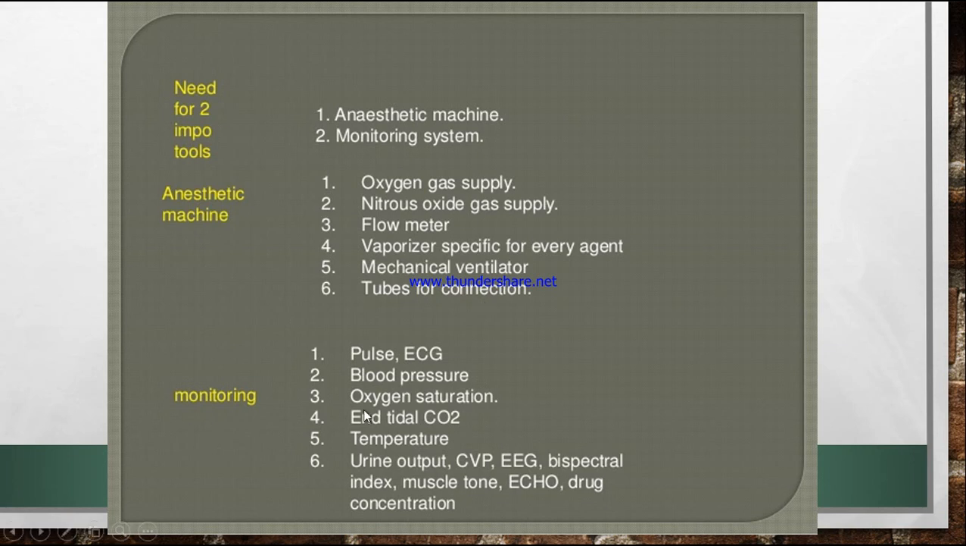Then what should we monitor while giving anesthesia? We should monitor the pulse of the patient, ECG, blood pressure, oxygen saturation, end tidal carbon dioxide, and temperature of the patient. We should check the urine output, the central venous pressure, EEG, bispectral index, and muscle tone, because the motor function also is impaired. Then we should check the ECHO and drug concentration of the anesthesia drug.